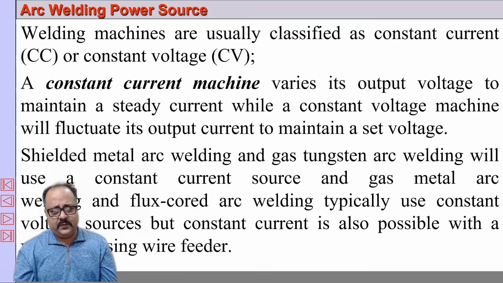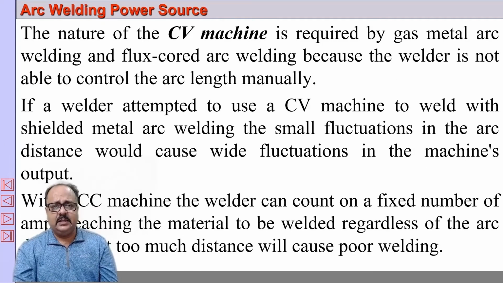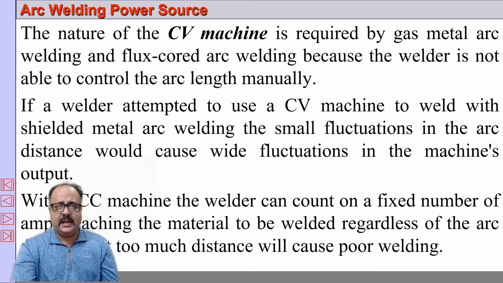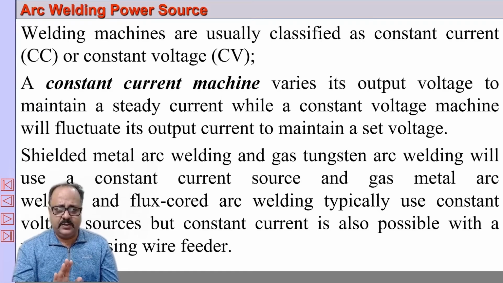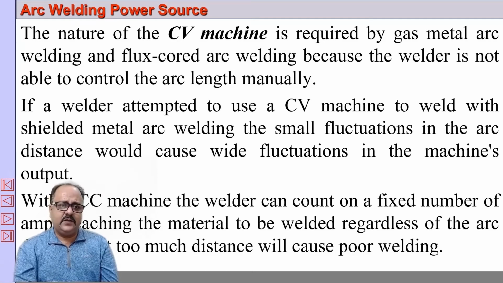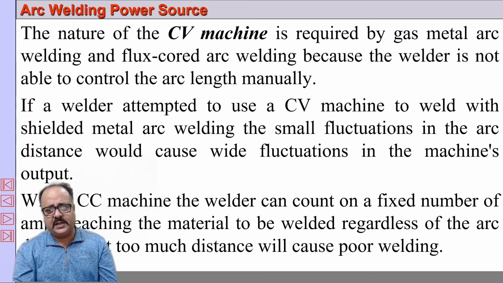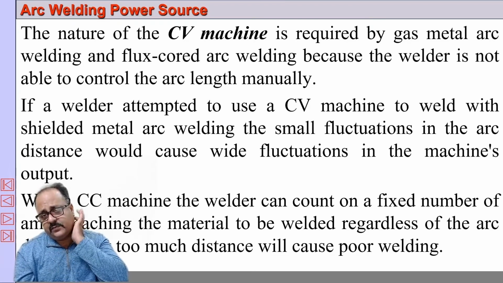This is particularly required when you are using shielded metal arc welding or gas tungsten arc welding. The nature of the constant voltage machine is required by gas metal arc welding and flux core arc welding, because the welder is not able to control the arc length manually, whereas in constant current the operator can maintain the arc length manually. If a welder attempted to use a constant voltage machine for shielded metal arc welding, a small fluctuation in the arc distance would cause a wide fluctuation in the current. Likewise, it is difficult to weld gas metal arc welding, or MIG welding, using a constant current source.